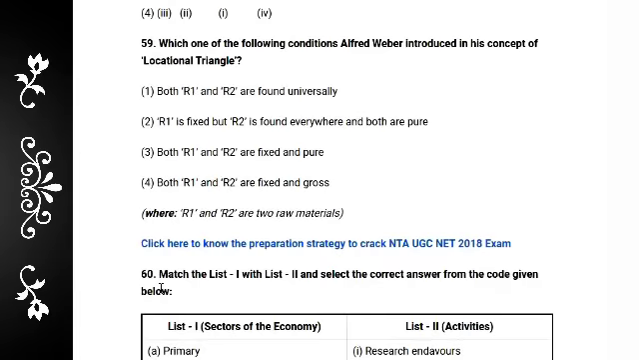And next, question 59: which one of the following conditions did Alfred Weber introduce in his concept of locational triangle? Very interesting. Definitely the option is 4: both R1 and R2 are fixed and gross. Option 4 is the correct answer. Here R1 and R2 are two raw materials, so 4 is the correct answer. Both R1 and R2 are fixed and gross.